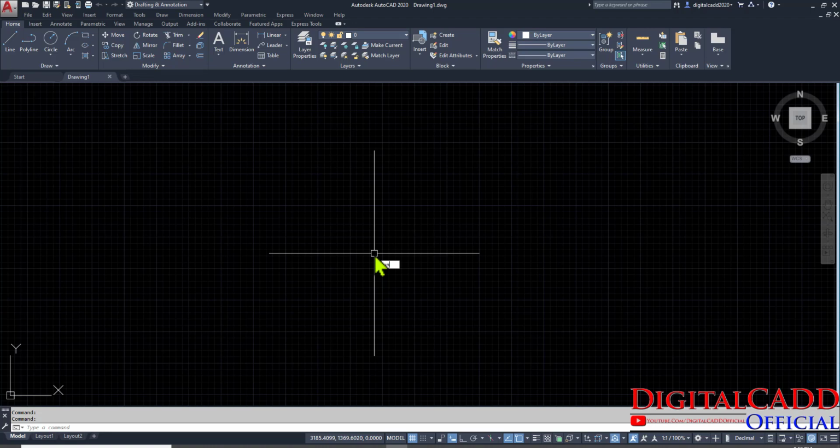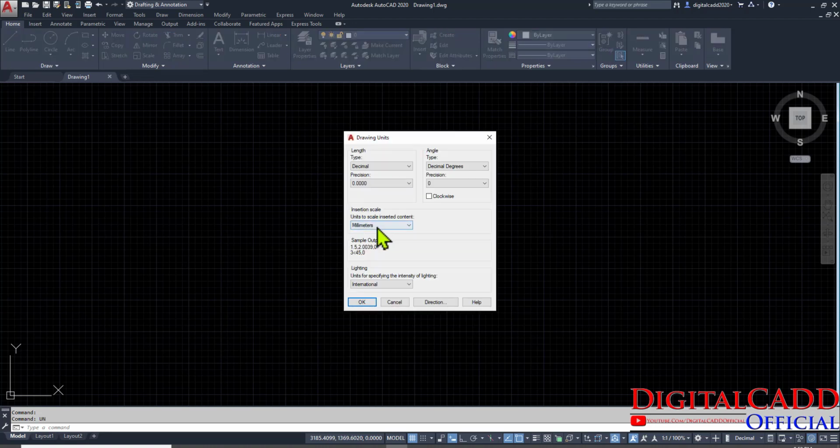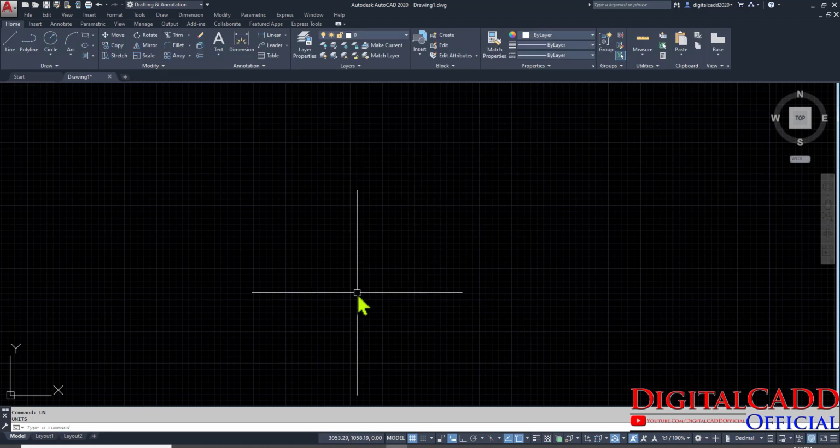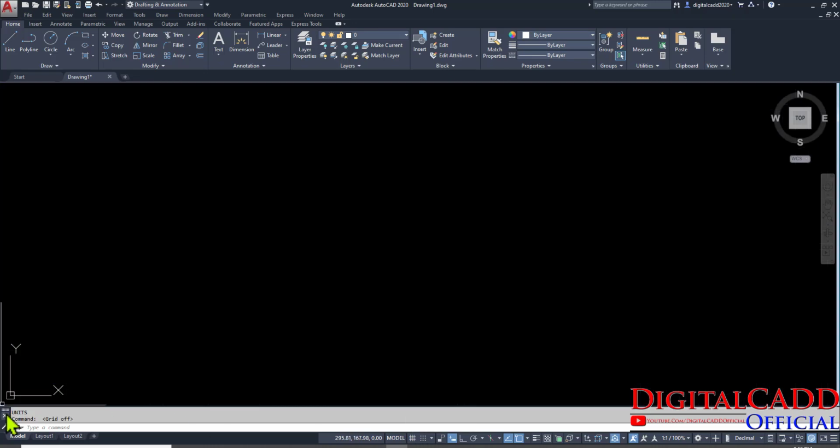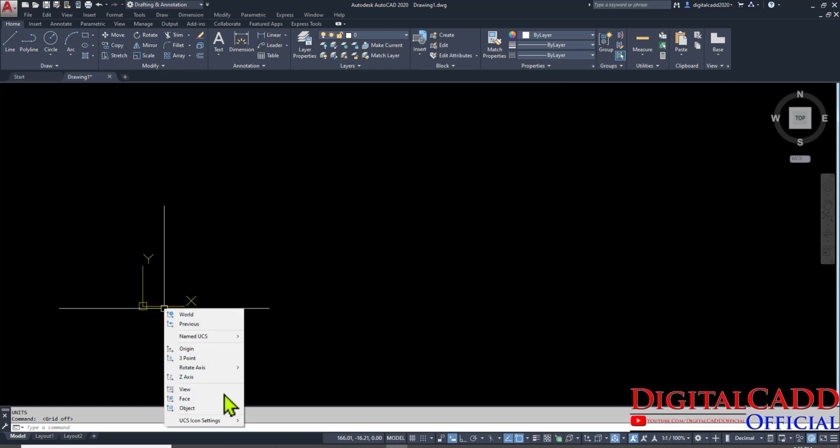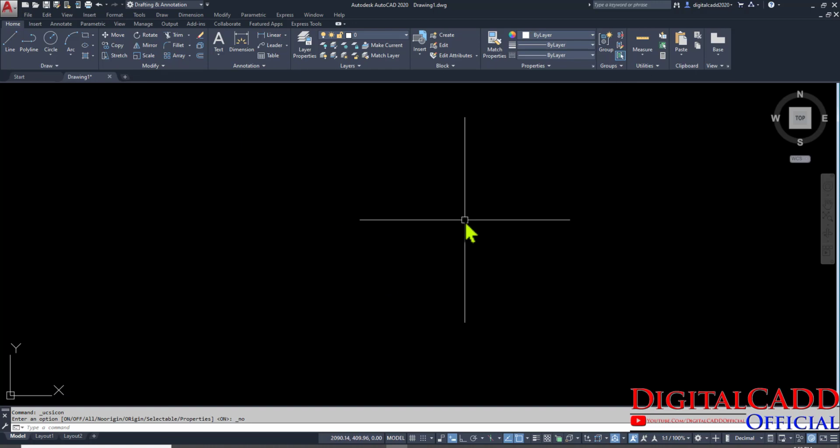Type U and enter. Here you can see mm is already selected, so we don't need to select it again. That's why I always recommend the acad.iso.dwt type of template. Just make this grid mode off, place it here, and if you want to place this coordinate system here, you can directly pan it. Otherwise, right click here, go to UCS settings, and set UCS icon at origin. Here we have set all the basic requirements.